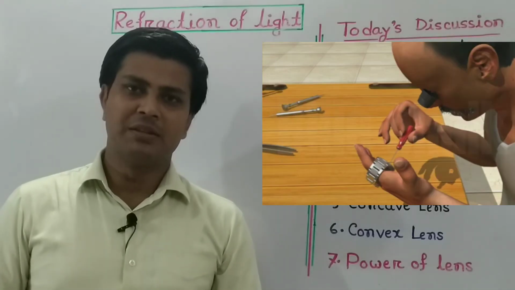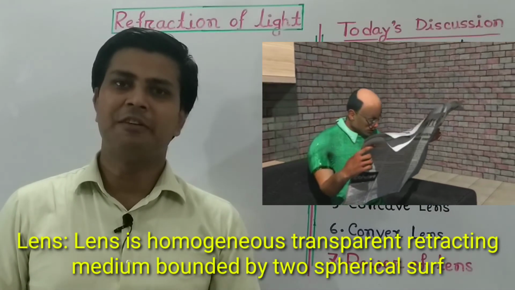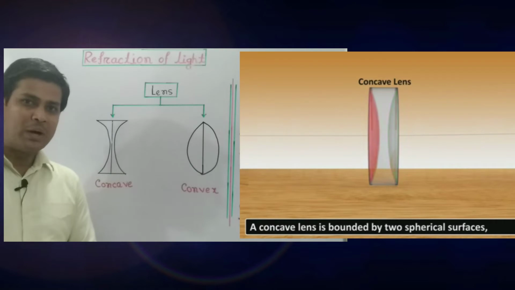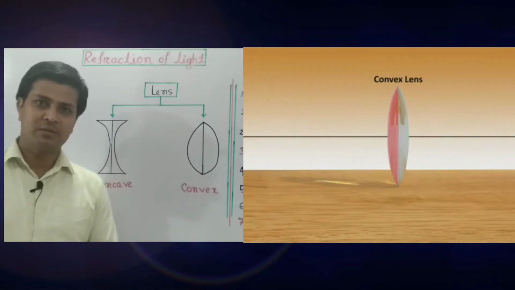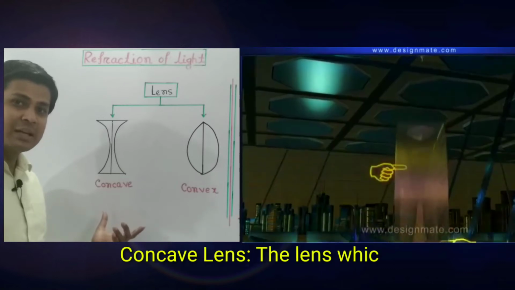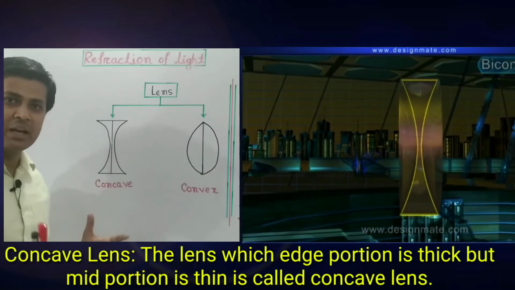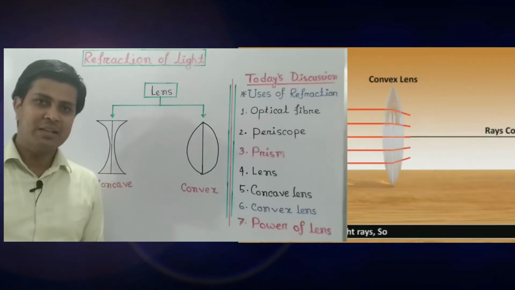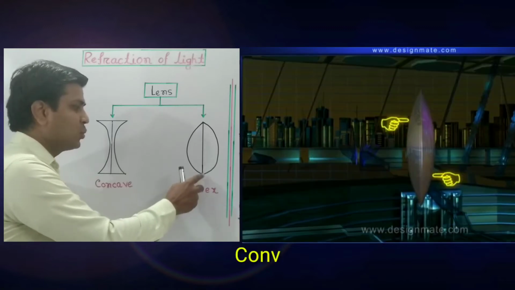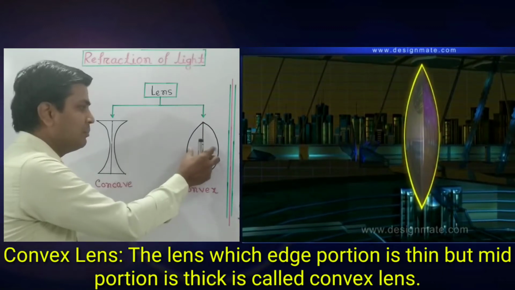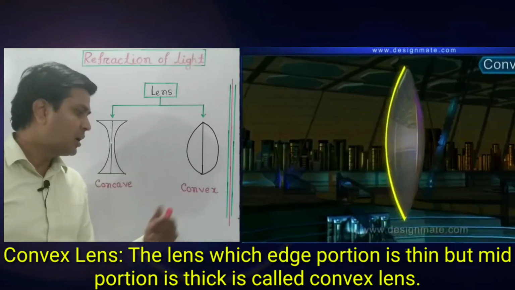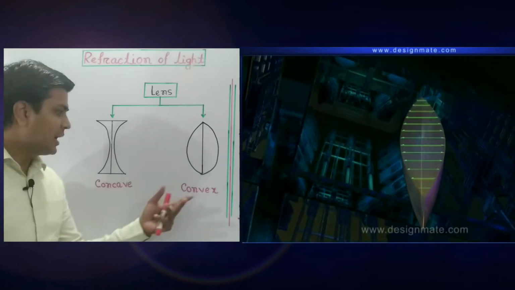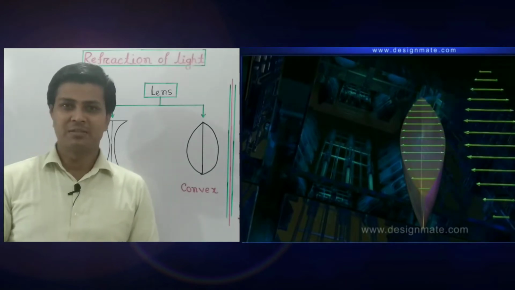Our next topic, lens. A lens is a transparent homogeneous refracting medium bounded by two spherical surfaces. There are two types of lens: one is concave lens, another is convex lens. A concave lens is a lens whose edge portion is thick but middle portion is thin. A convex lens is a lens whose edge portion is thin but middle portion is thick. Concave lens is also called diverging lens, and convex lens is called converging lens.